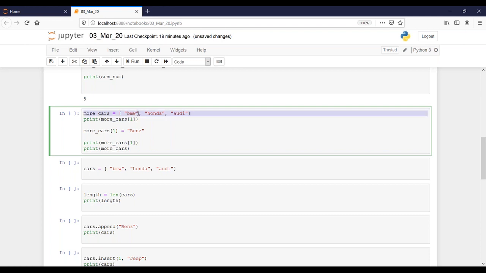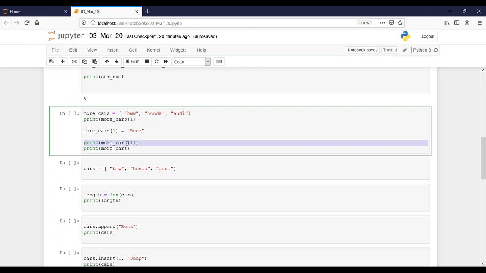So let's assume I define one more variable and store BMW, Honda, Audi into it. Here I'm calling the first element of more cars. The first element is Honda, right? Then what am I doing? I'm writing more cars of 1 is equal to Benz. Now, what would be the answer for more cars of 1? Any guesses? Benz.